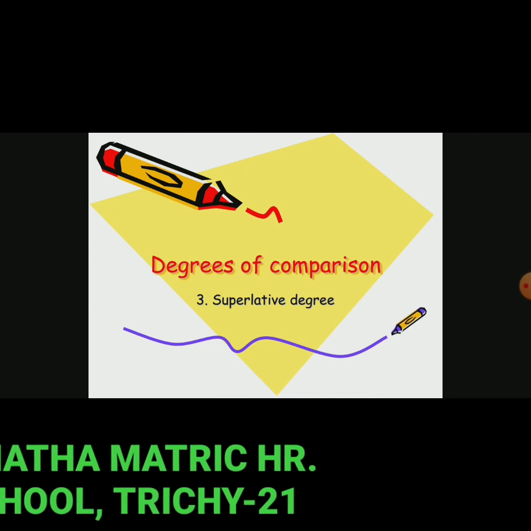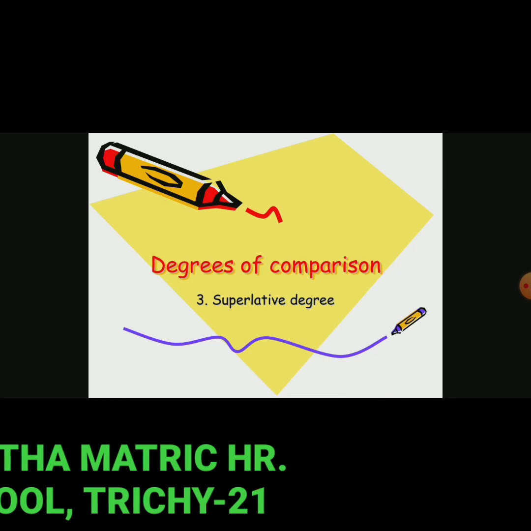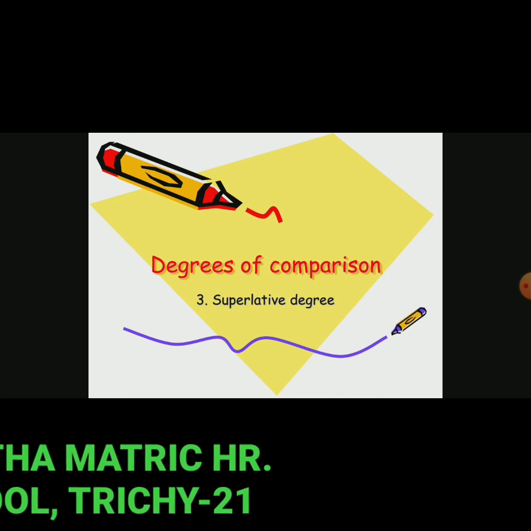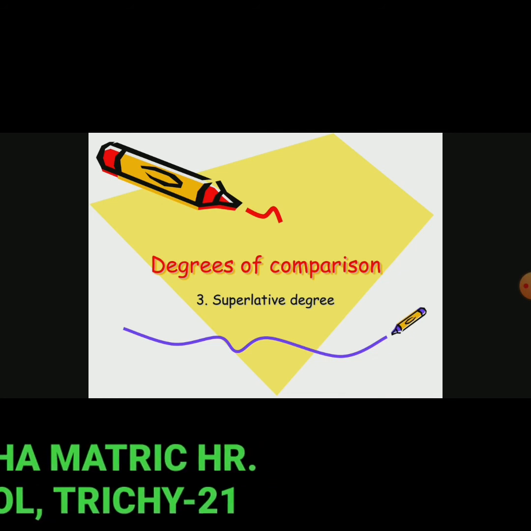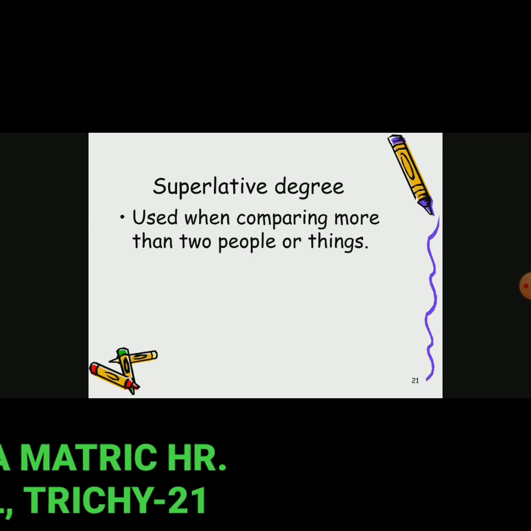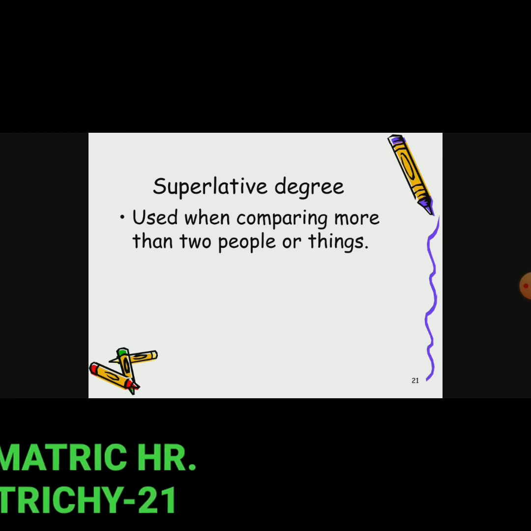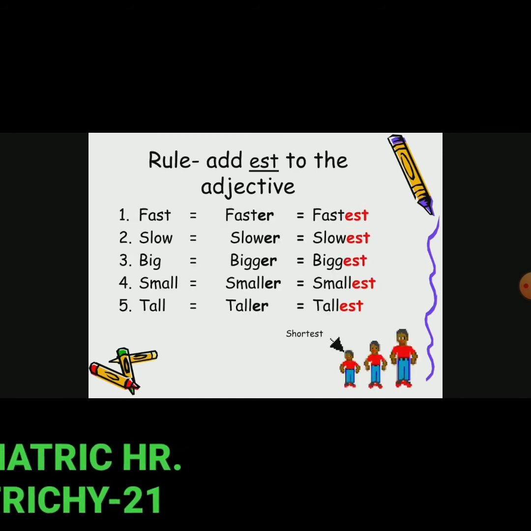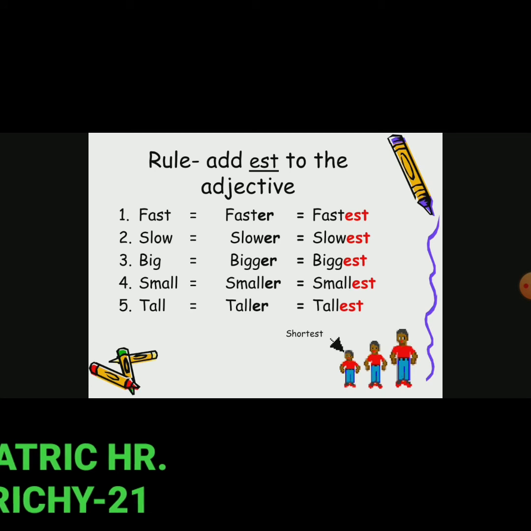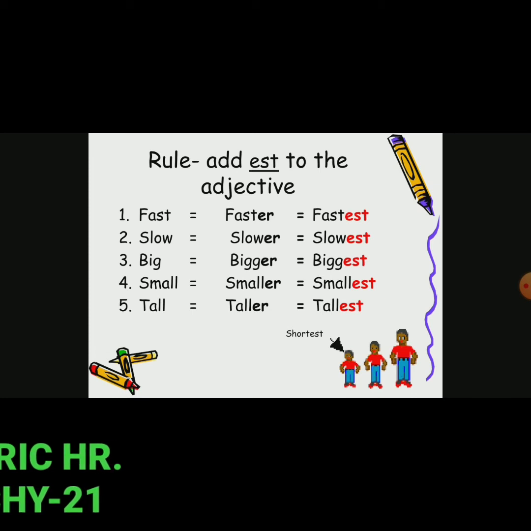Next, third, superlative degree. Students, we have 3 types: positive, comparative, superlative. Superlative degree is used when comparing more than 2 people or things. Rule: add est to the end of the adjective. Er, we have learned, is comparative. Without er, without est, what is that? Positive. Positive, comparative, superlative.